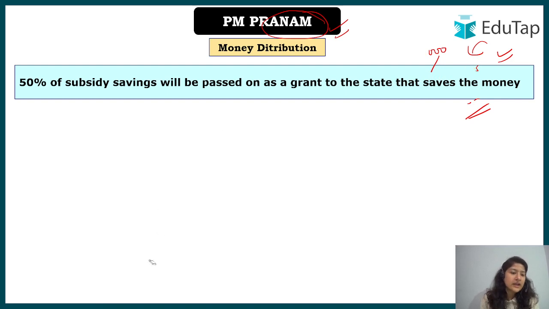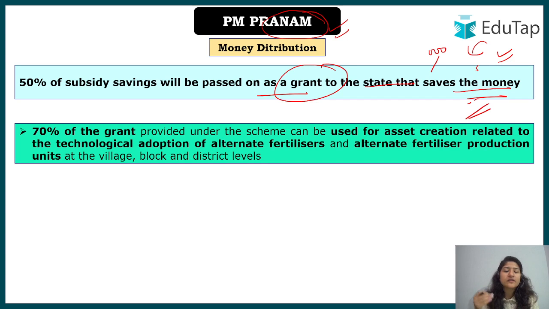It says that 50% of the subsidy saved, as we discussed, will be passed on as a grant to the state that saves the money, only to those states that save the money. Now out of this 50%, that is the 250 rupees that you have got, 70% of the grant provided under the scheme can be used for asset creation. And what assets will be created? These are related to the technological adoption of the alternate fertilizer and alternate fertilizer production units. So here we are focusing on the alternate fertilizer, or the nutrient that we are talking about.